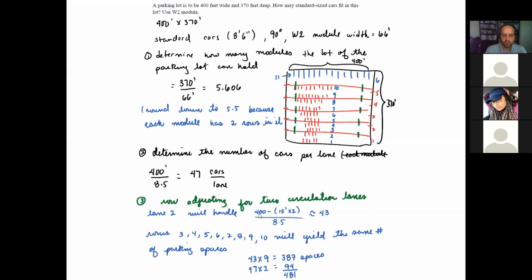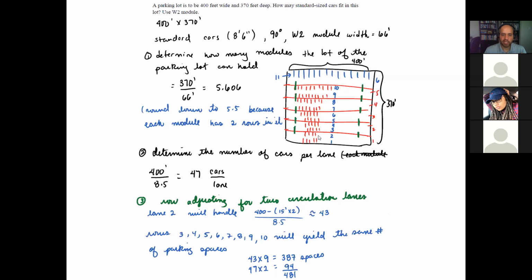So I have the 400 feet, which is the length of this side of the parking lot. And I'm going to subtract the 15 feet times 2, which is the space that I need for the circulation lanes. So if I do that computation and I divide by the width of the parking spaces, that will tell me that I can only fit 43. Instead of 47 cars per lane, I can only fit 43 for those modules that are going to be affected by the circulation lanes.